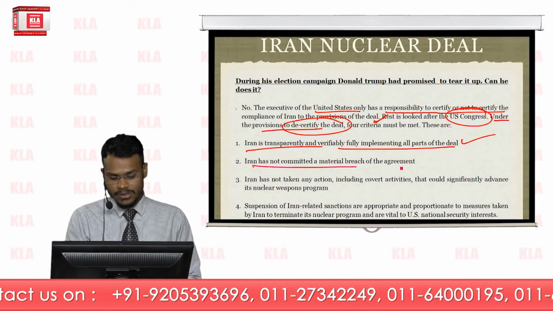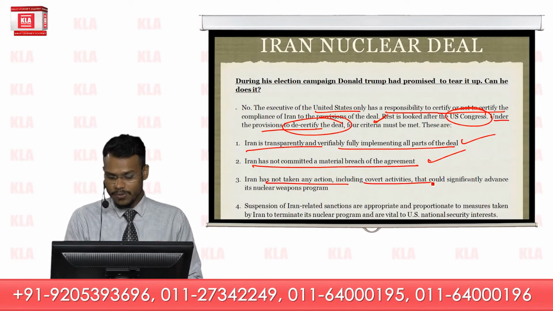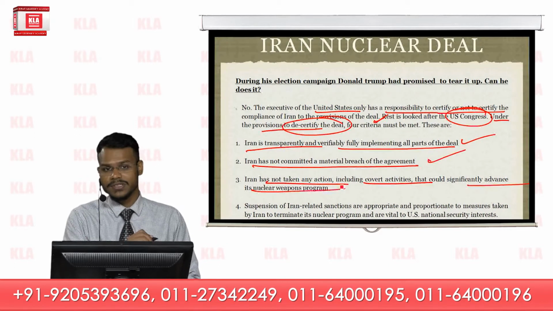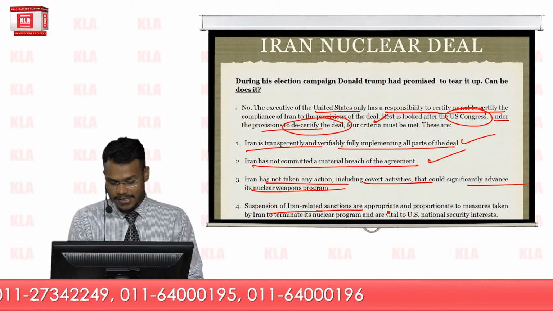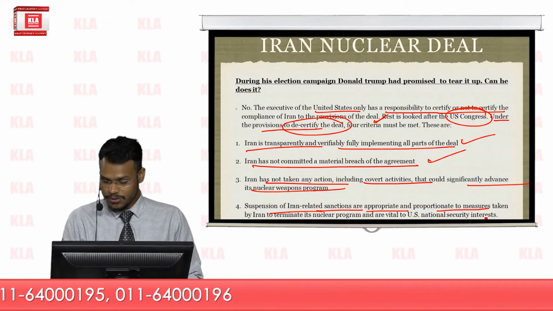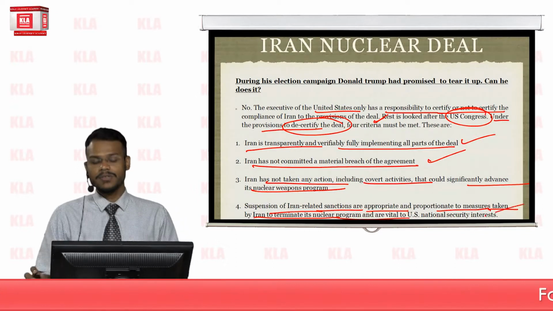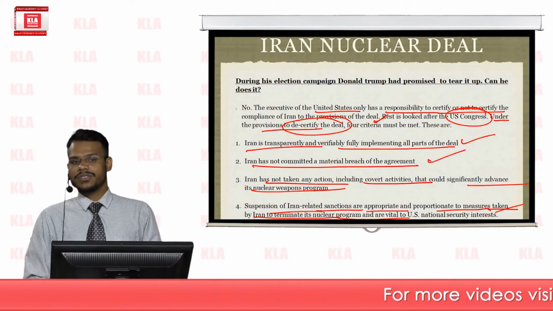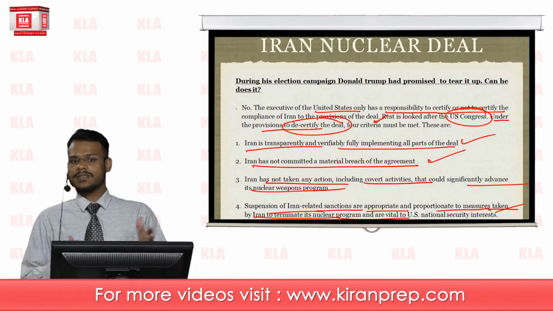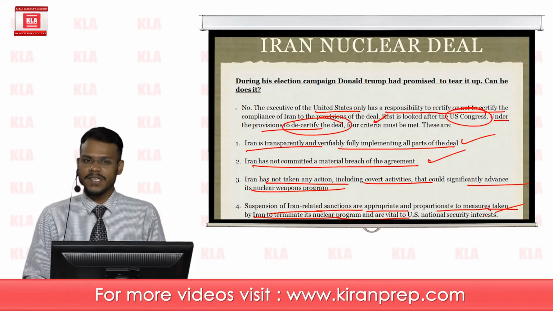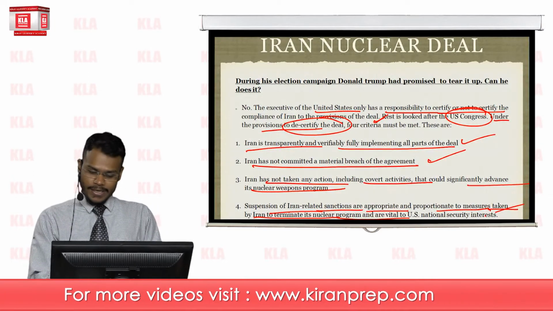Iran has not committed a material breach of the agreement. Iran has not taken any action, including covert activities, that could significantly advance its nuclear weapon program, and suspension of Iran-related sanctions is appropriate and proportionate to measures taken by Iran to terminate its nuclear program and vital to the US national security interest. Now, what Donald Trump says is that since Iran is developing its ballistic missile capability, it is essentially a material breach of the agreement.